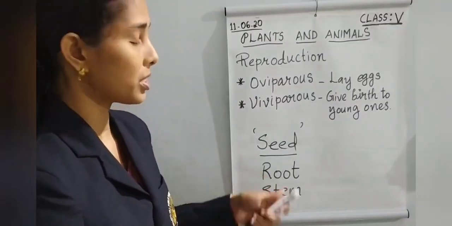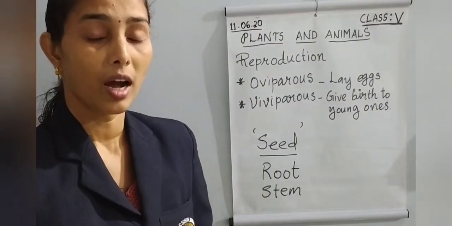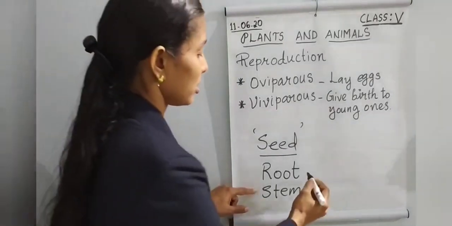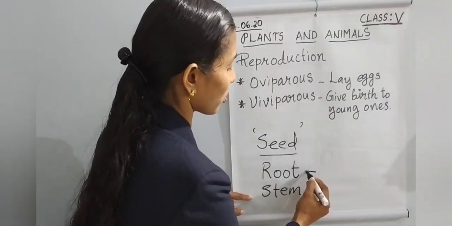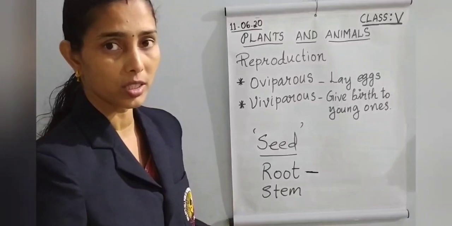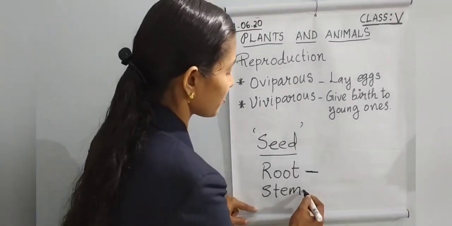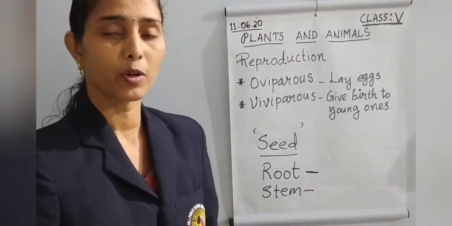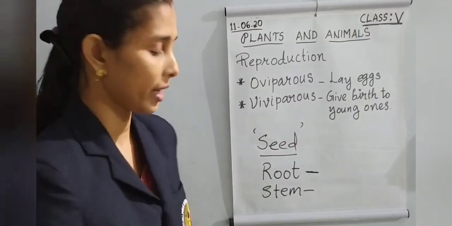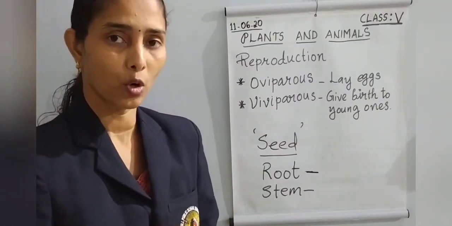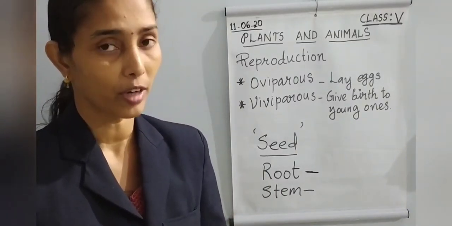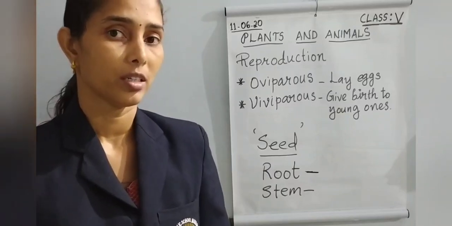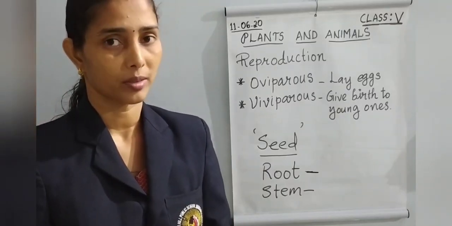You know the examples. Find out the examples of plants which produce their young ones, or reproduce, by root. Find out the examples of which plants produce their new ones by stem. You know a lot of examples. So find out and note it in your notebook. Okay.